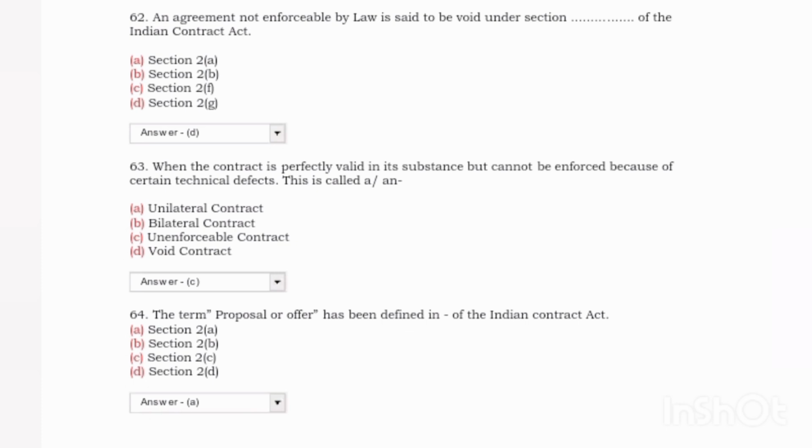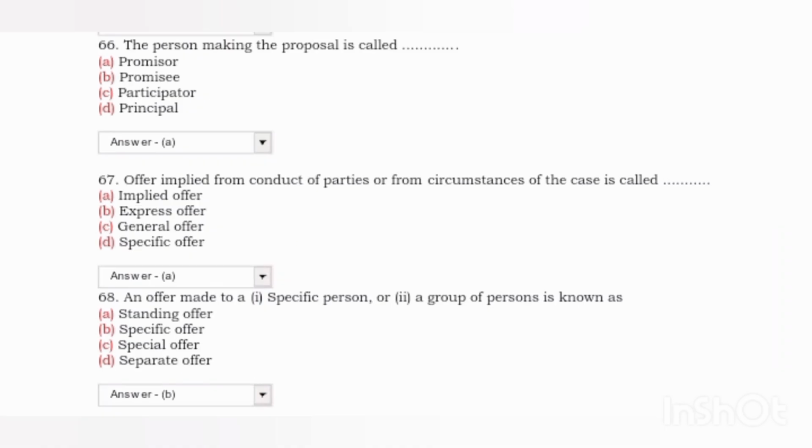Next, when the contract is perfectly valid in substance but cannot be enforced because of certain technical defects, this is called? Answer was C, unenforceable contract. Next, the term proposal or offer has been defined in the Indian Contract Act under? Answer was A, Section 2(a). Next, the person making the proposal is called? Answer was A, promisor. Next, an offer implied from the conduct of the parties or the circumstances of the case is called? Answer was A, implied offer.